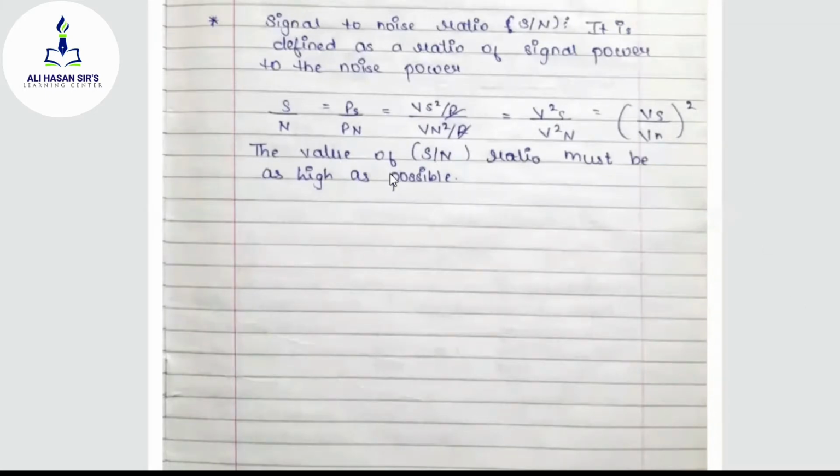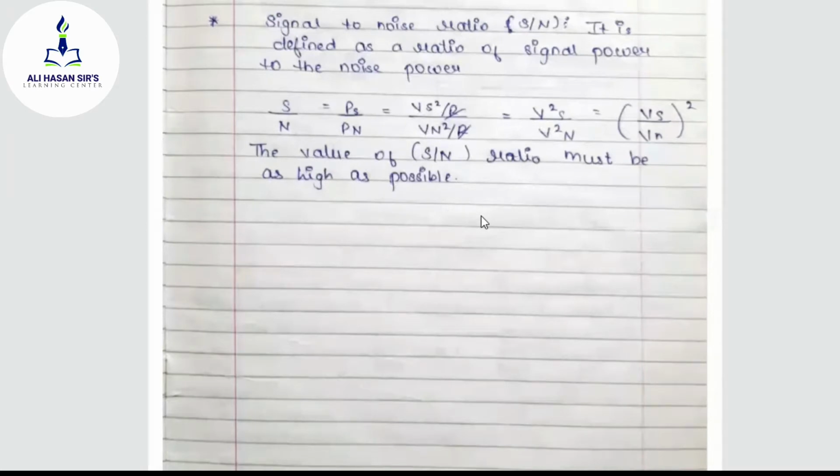The value of S by N ratio must be as high as possible. Why must it be as high as possible? Why do we take this precaution? Because we have to limit the noise in our communication. We don't want noise in our communication.